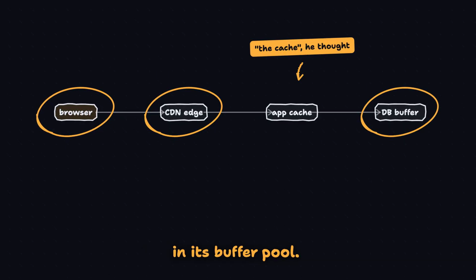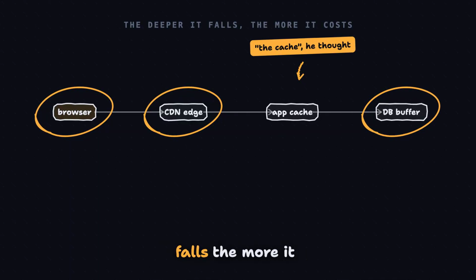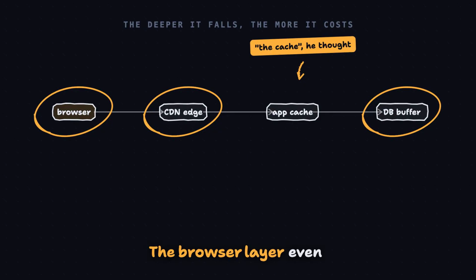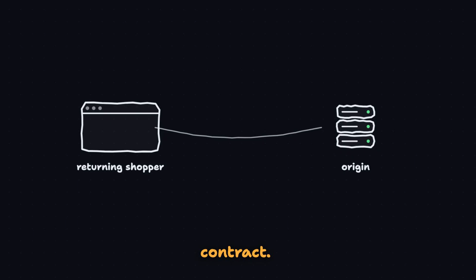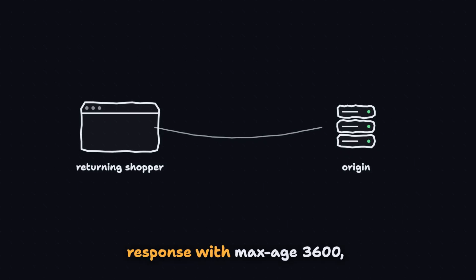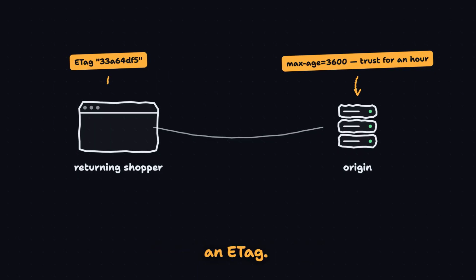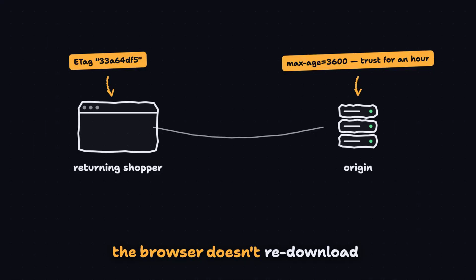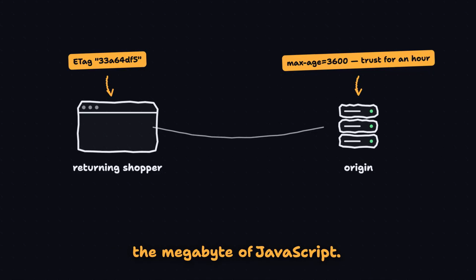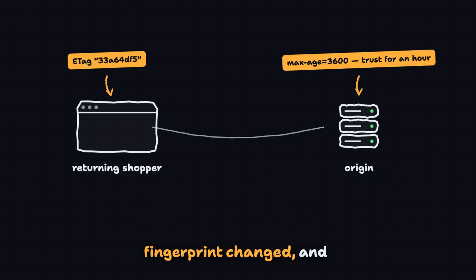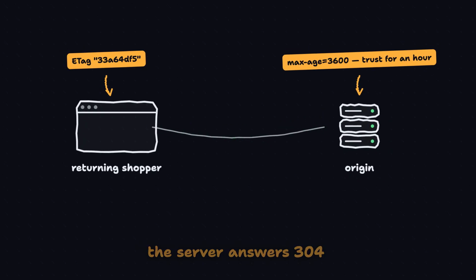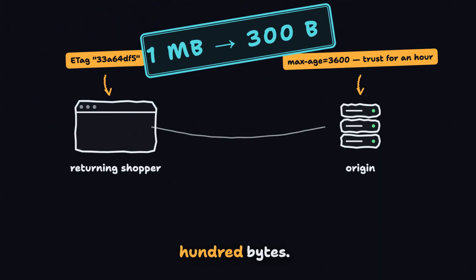in its buffer pool. A request falls through those layers in order, and the deeper it falls, the more it costs. The browser layer even runs on a written contract. Paul's server tags every response with max-age 3600, which means trust this copy for an hour, plus a fingerprint called an ETag. When the copy expires, the browser doesn't re-download the megabyte of JavaScript. It asks whether the fingerprint changed, and the server answers 304 with no body attached, so the whole transfer collapses into a few hundred bytes.